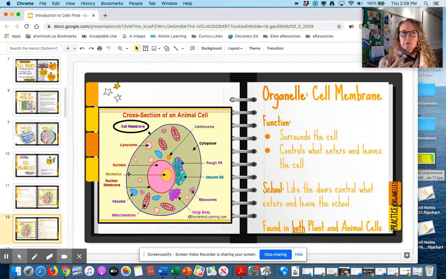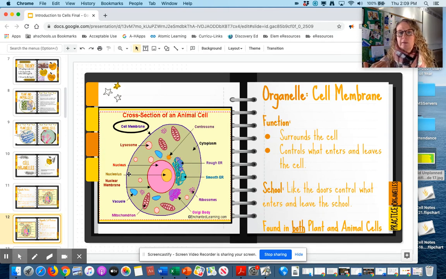So the cell membrane knows what things are supposed to come into the cell and what things are supposed to come out, and it controls that. So it controls what enters and leaves the cell. That word membrane, anytime you see that, it's going to have the same function of controlling what enters and leaves something. So a cell membrane controls what enters and leaves the cell.